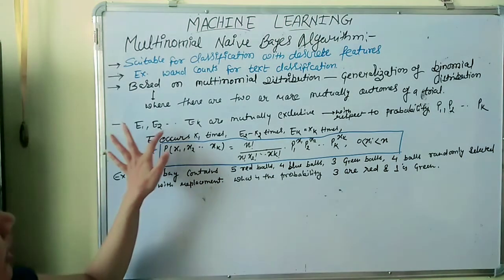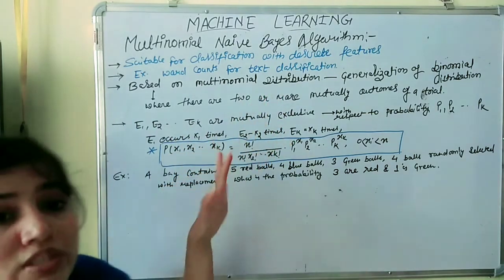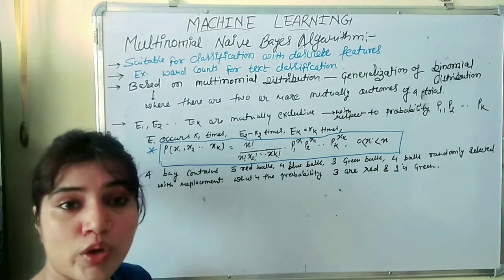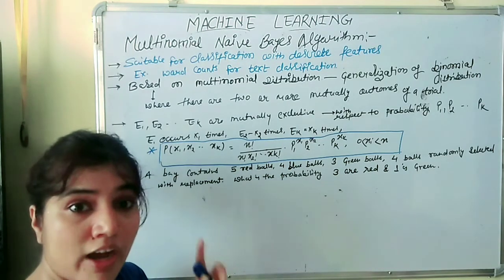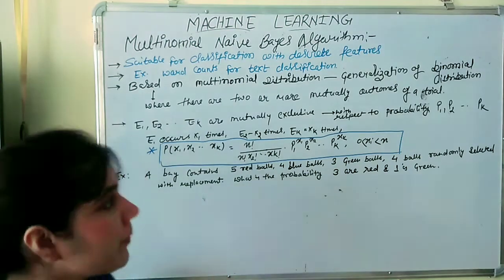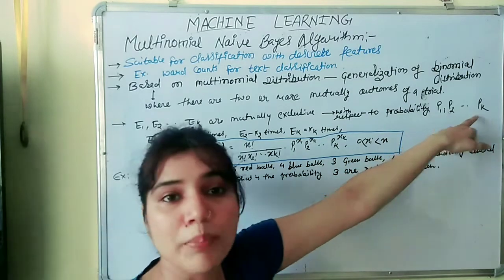So E1, E2, up to Ek are the events, and they are mutually exclusive events, which means their outcomes are disjoint to each other. They do not occur at the same time, with probabilities P1, P2 up to Pk.